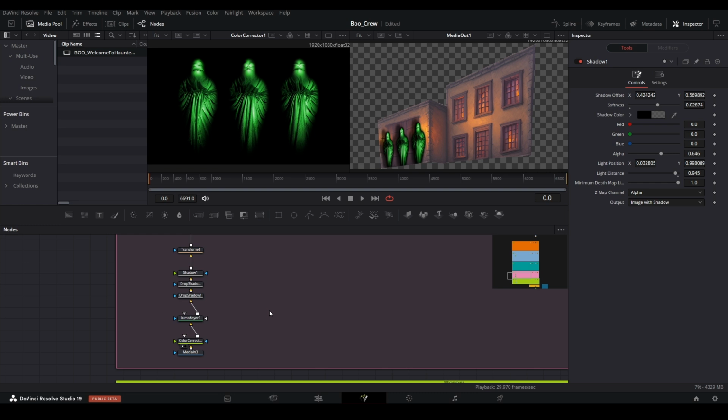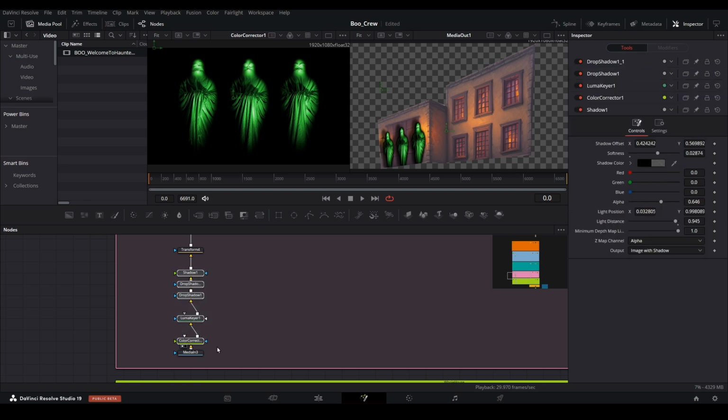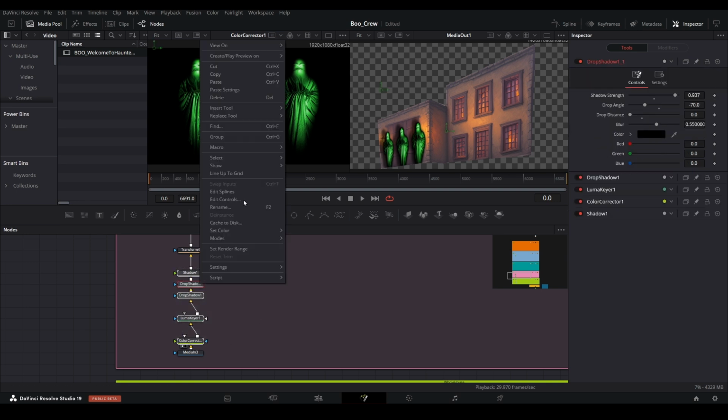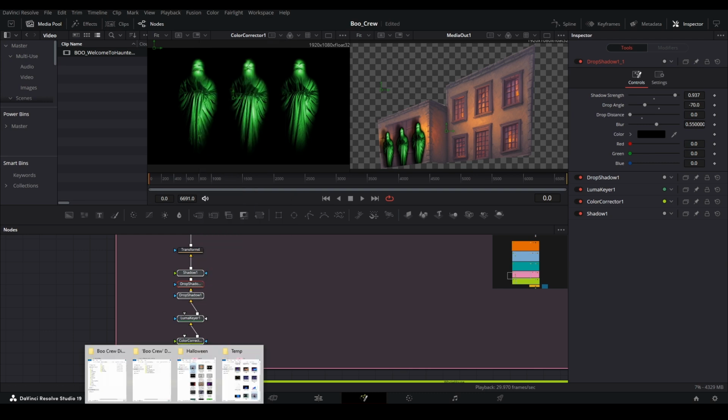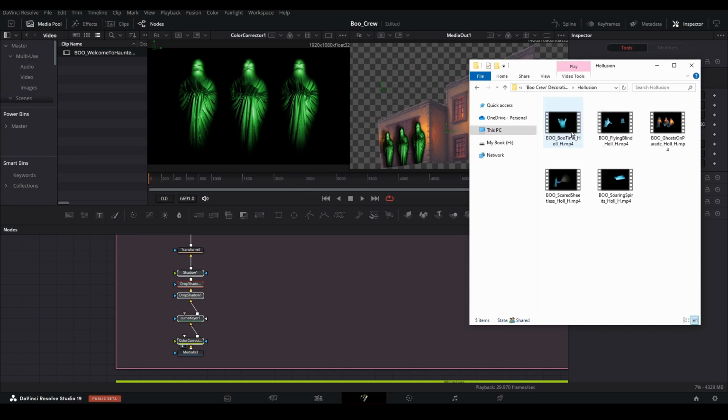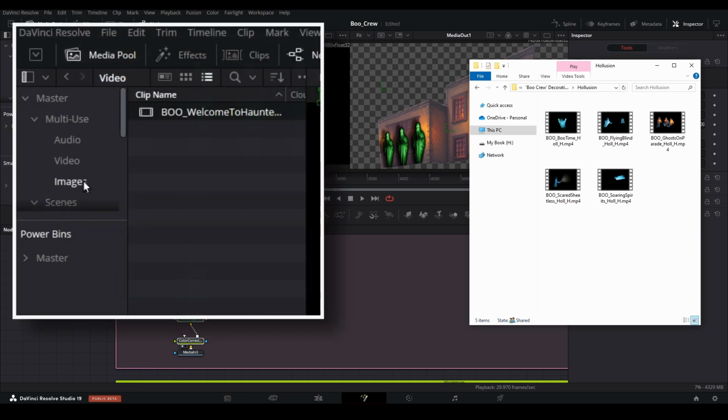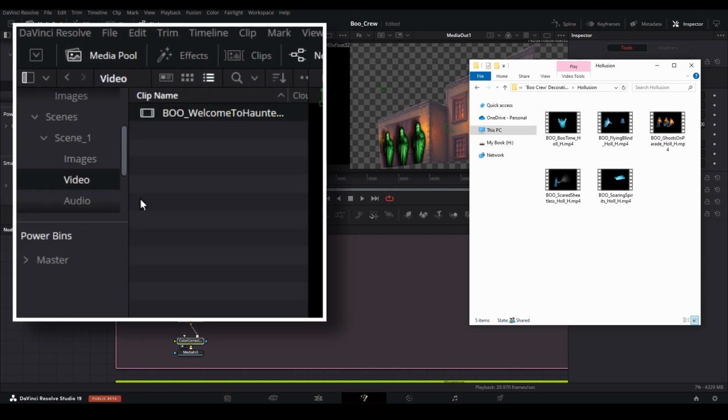Since the Boo Crew videos are very similar, we can give ourselves a bit of a shortcut and copy the previous color corrector, luma here, and shadow nodes that we applied to the main element, and add that to another set of videos. Let's import the Boo Crew Soaring Spirits video to place on the right-hand side of the house, by dragging it from the Windows folder, into the Scene 1, Videos bin.